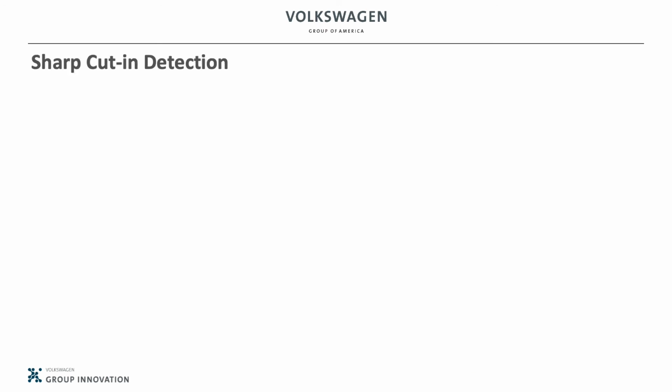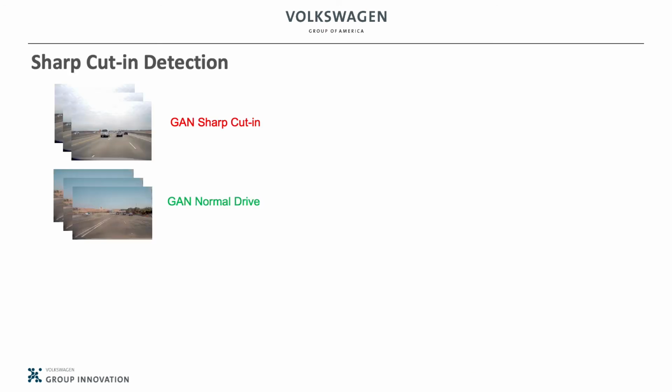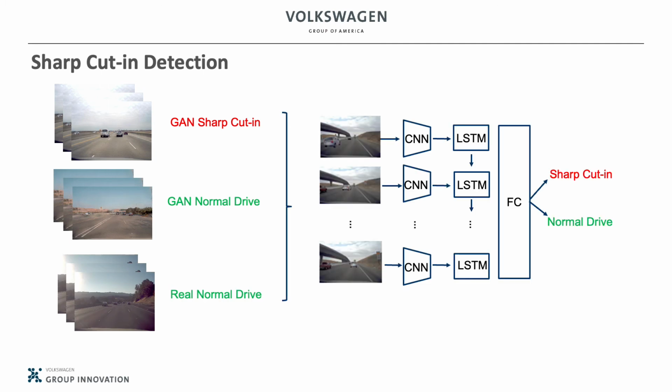To perform video action classification while maintaining a low computational cost, we use the popular CNN plus LSTM model that applies the LSTM on the feature space obtained by a convolutional network on a sequence of video frames. To remove the potential bias on GAN-generated data, we compile the real normal videos, GAN normal videos, and GAN sharp cut-in videos as the training set.